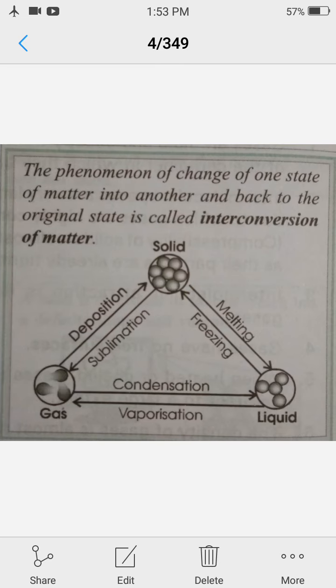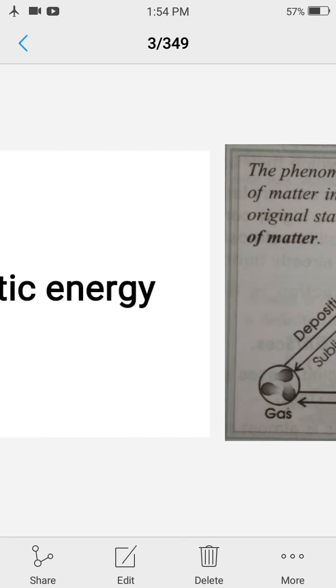For example, a moving football kicked by a player may hit more tightly or strongly than a football lying on a ground at rest. So gaseous particles are more energetic than the other two states. Here in this picture, you may observe changes of state, solid to liquid, that we have discussed already. Okay, we have discussed conversion of state of matter.